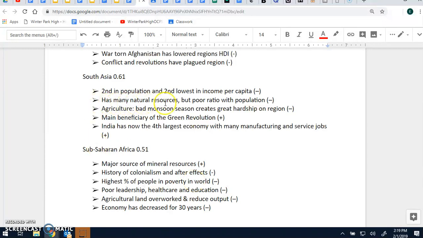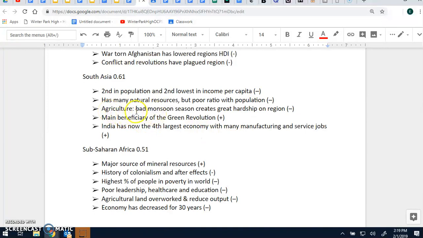They have many natural resources, but a poor ratio with populations. Those are both negatives in terms of what's hurting their HDI. They have a lot of resources, but they just have so many people in India and Pakistan and in Bangladesh, as well as their agriculture.